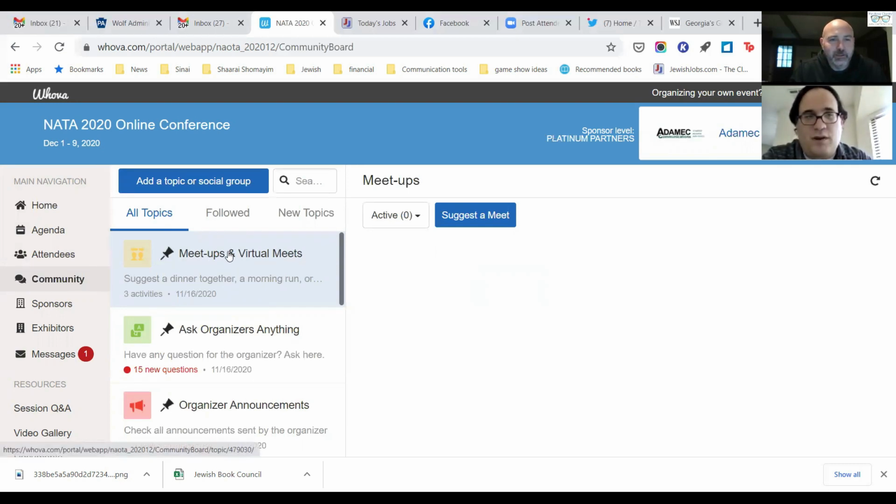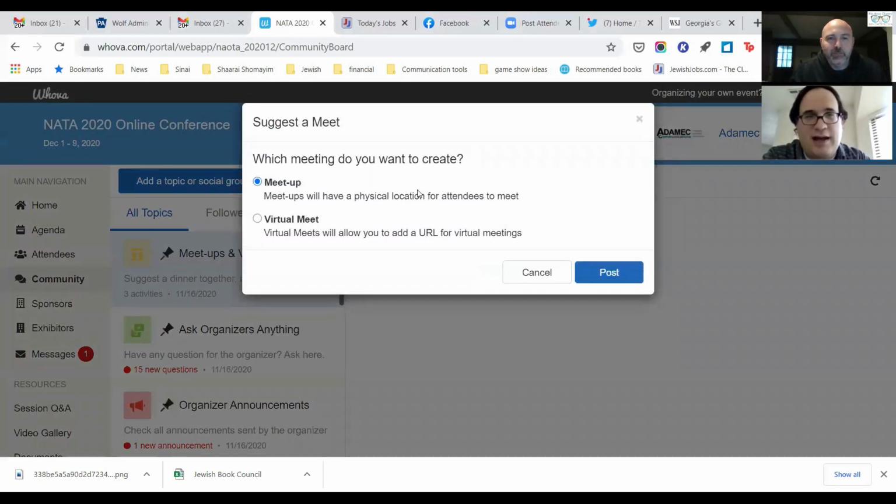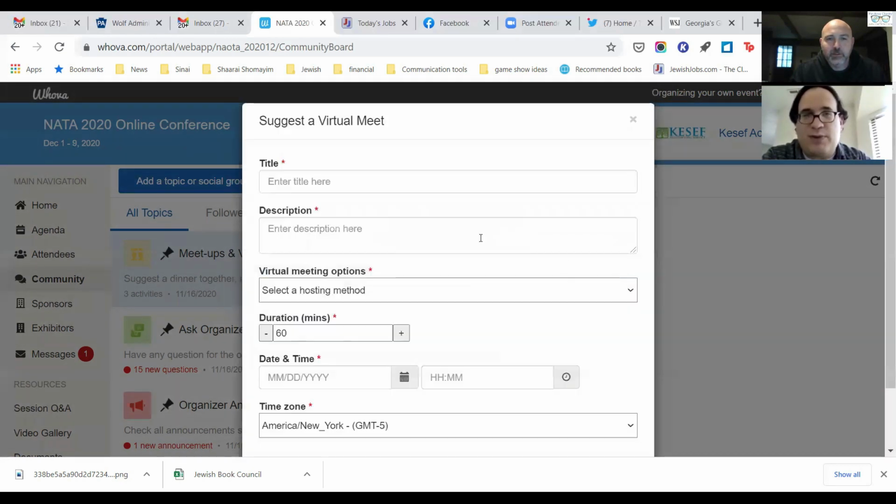Let's see. So right there on the right side. Oh, there you go, suggest a meet. Yep. And the easiest thing to do, since we can't be in person, is to click virtual meet, and then your options, you'll see here in a second when he hits post, put a title. If you want to have a SchulCloud session, put SchulCloud. You can explain what things are in a description.